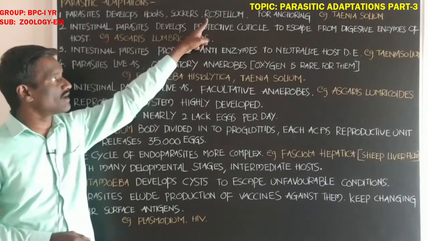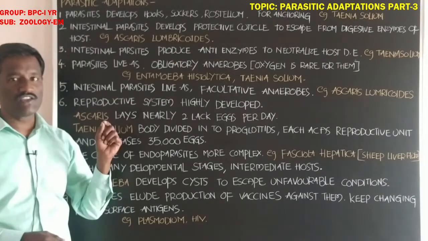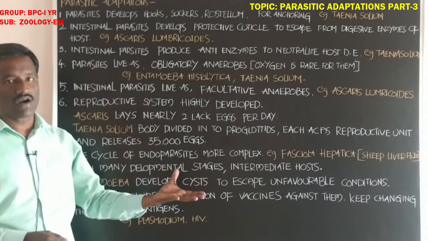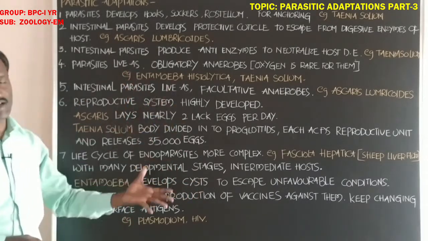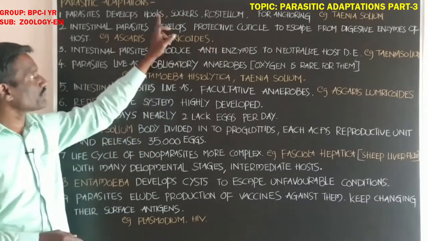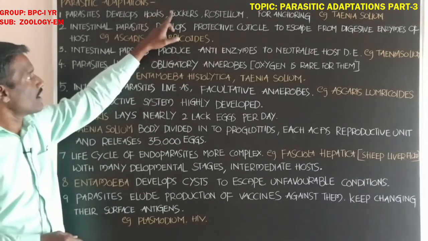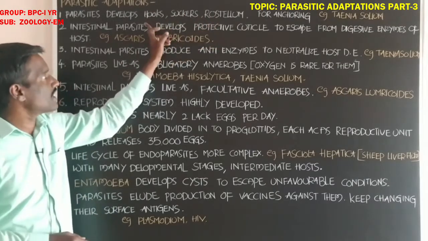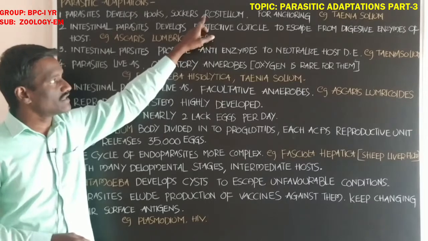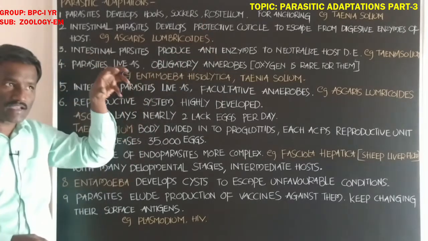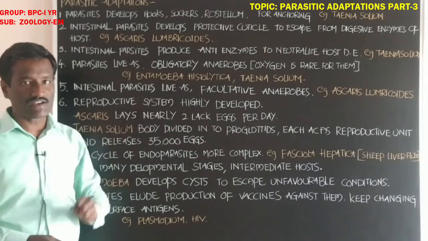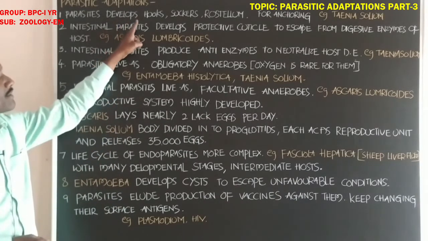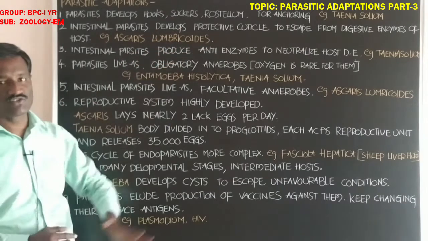Rostellum means a leaf-like outgrowth from the anterior part of the body. With the help of these structures, Taenia solium anchors to the wall of the small intestine. This is one of the adaptations present in Taenia solium.